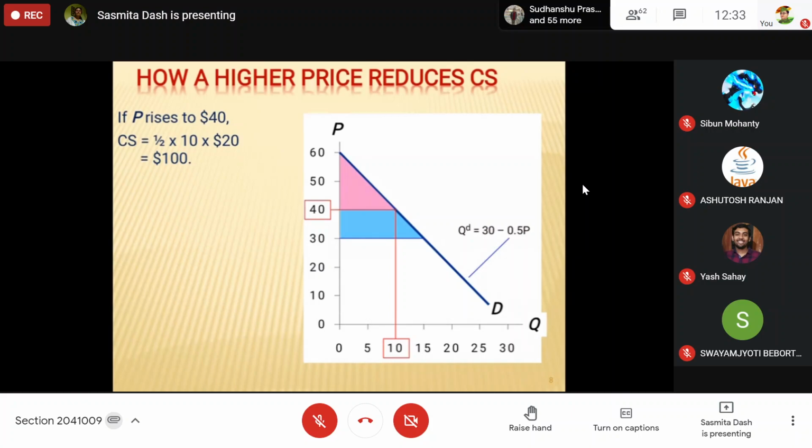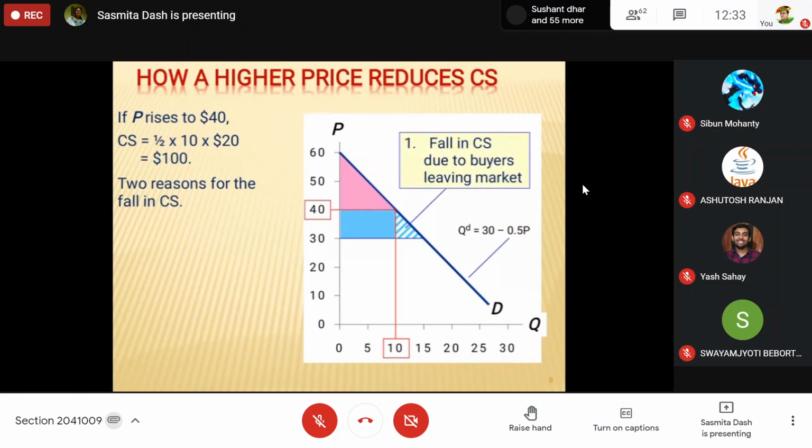So there will be two separate things. Diagrammatically, the fall in consumer surplus, this triangular part, is due to two things. One is the fall in a part of consumer surplus of existing buyers, and the other is due to the buyers leaving the market.